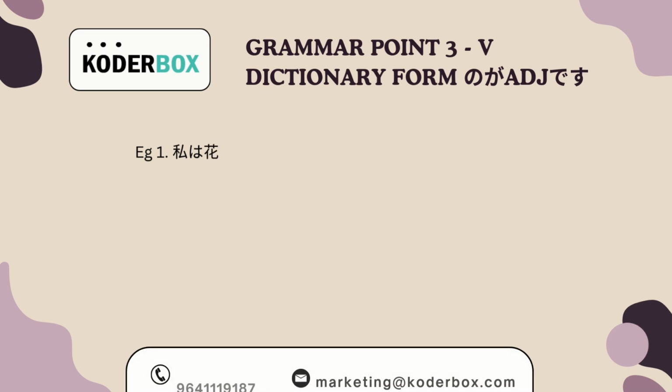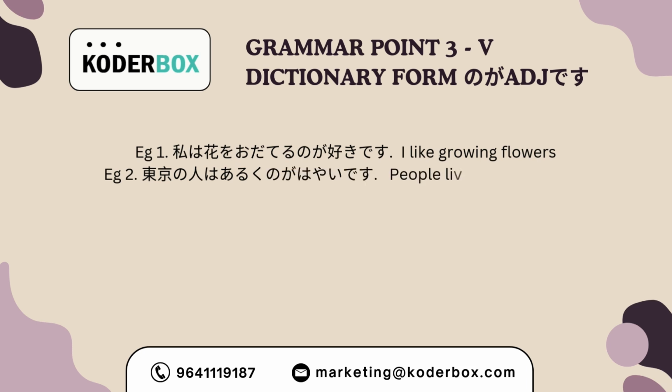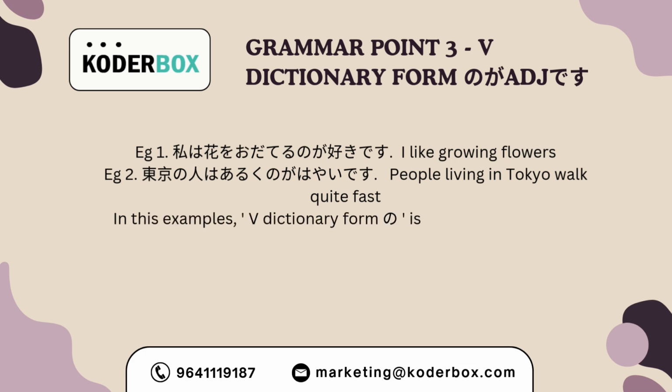Grammar point 3. Verb dictionary form no ga adjective desu. Example 1. Watashi wa hana o sodateru no ga suki desu. I like growing flowers. Example 2. Tokyo no hito wa aruku no ga hayai desu. People living in Tokyo walk quite fast.